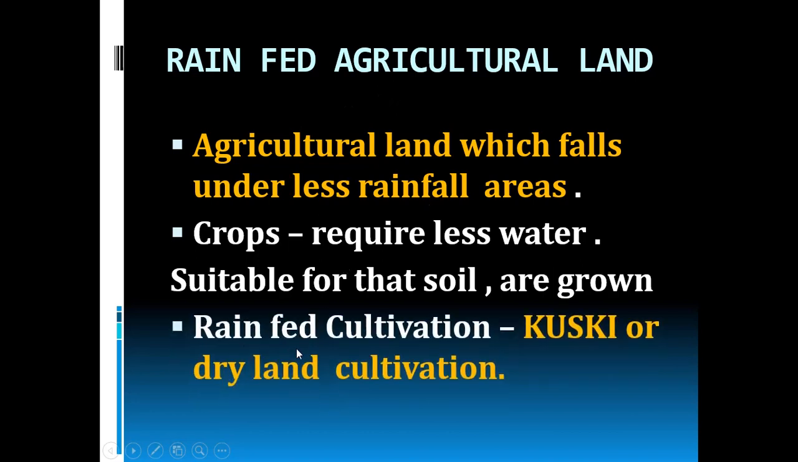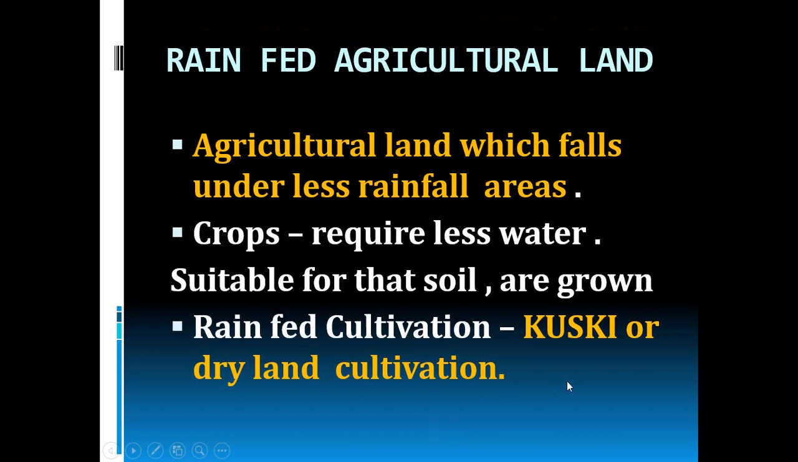And rain-fed cultivation is also called as husky or dryland cultivation. Okay, the cultivation which is undergone in this rain-fed agricultural land is called as husky or dryland cultivation. So, what is the other name of rain-fed cultivation? Husky or dryland cultivation. Understood, children?